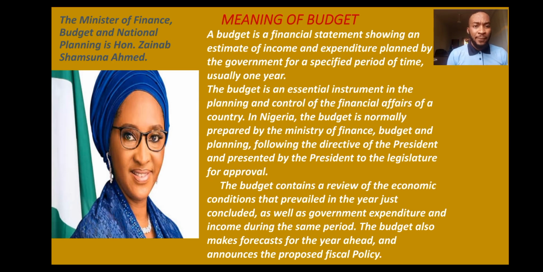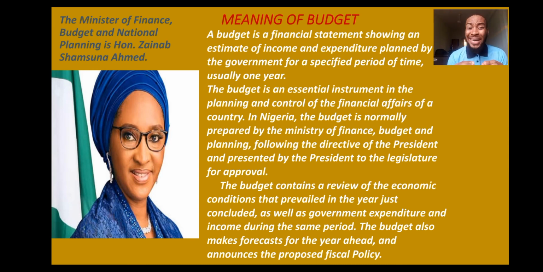Having said that, let's just think about the definition again. One more time. They say a budget is a financial statement. First, you have to know it's a financial statement. That's one thing you have to know. Don't forget that. It's not just a statement, please. It is a financial statement. Take note. And what does the financial statement talk about? Now, this financial statement shows us what? A planned income or estimated income, and also proposed expenditure done by the government.